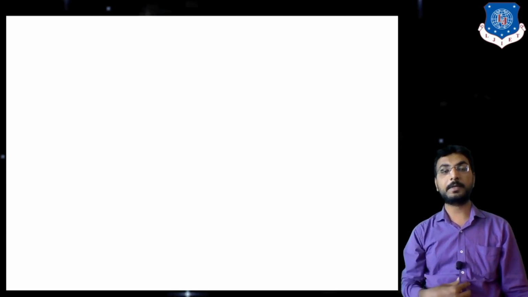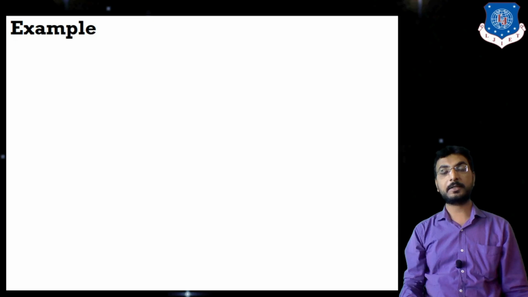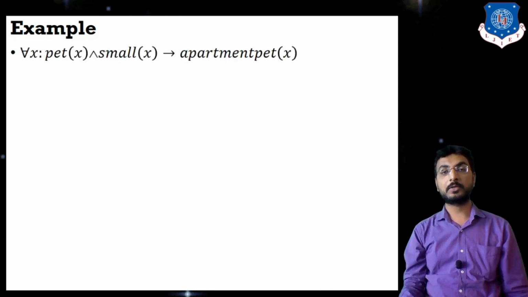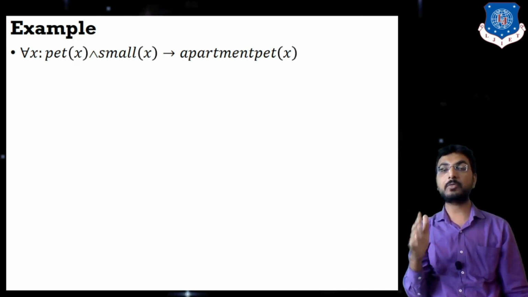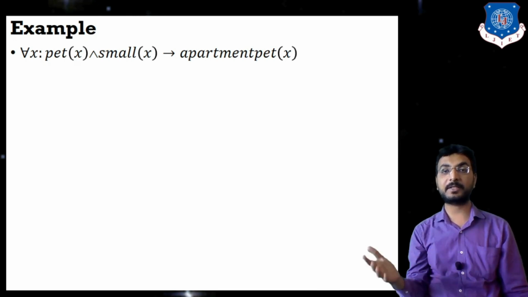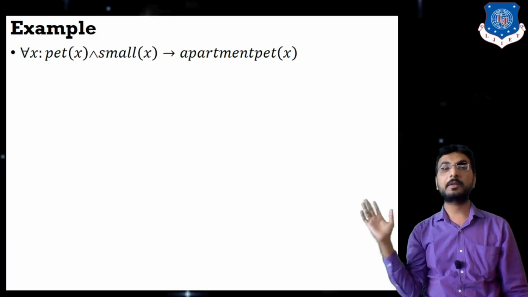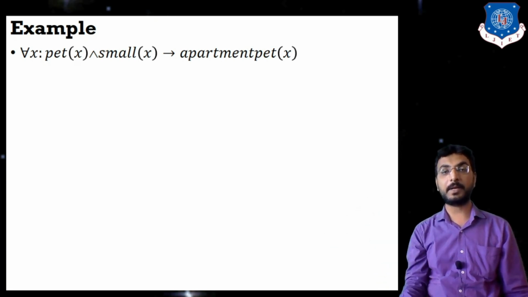So if we consider an example of logic programming, let us consider some logical statements and convert them into Prolog rules. The first statement is for all X, pet of X and small of X, then apartment pet of X. That means they are talking about some animal named X. So if X is a pet animal and X is a small animal, then we can say that X is an apartment pet.